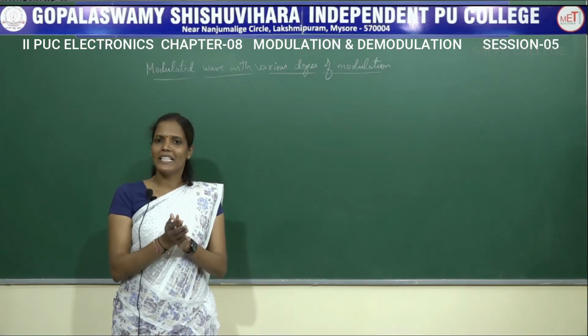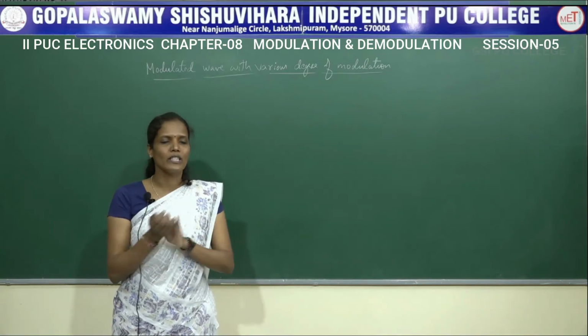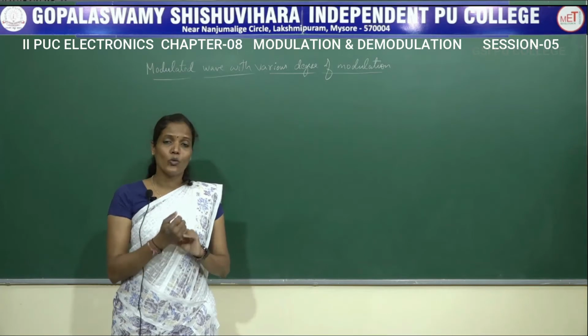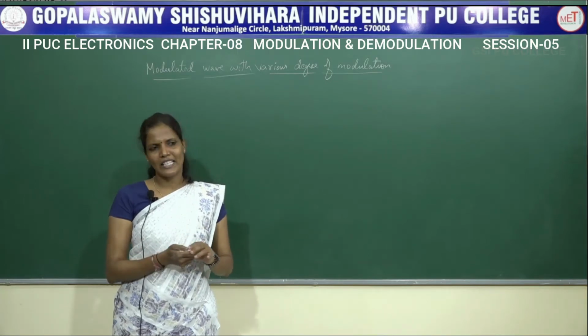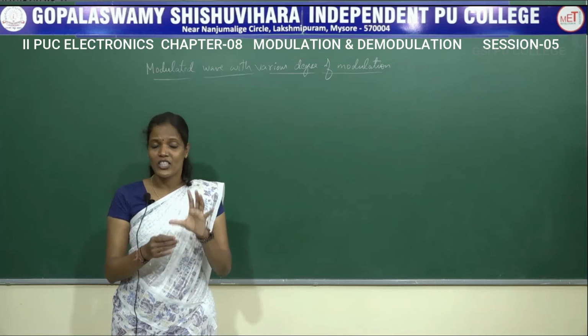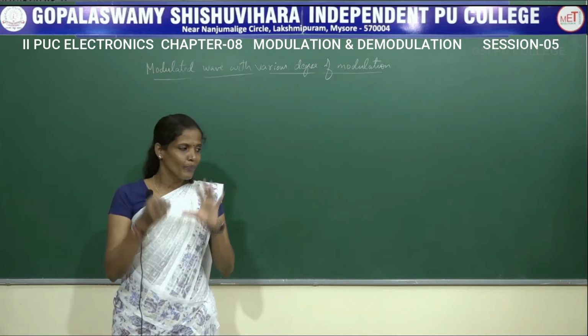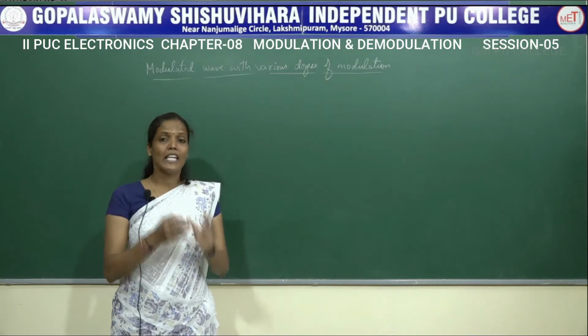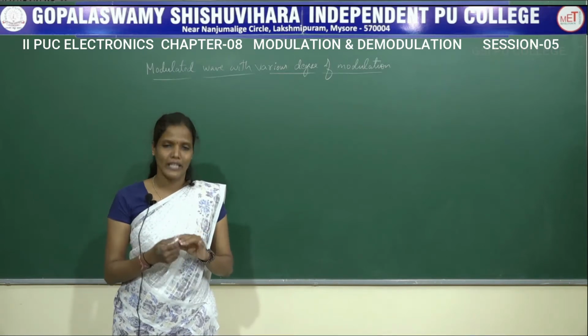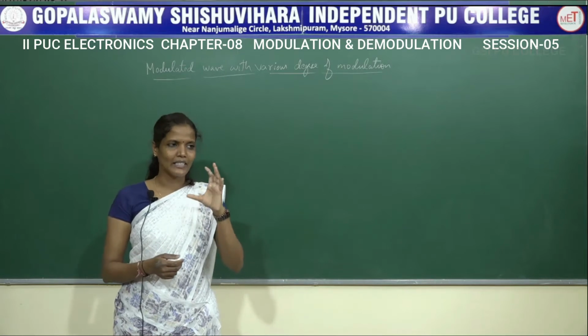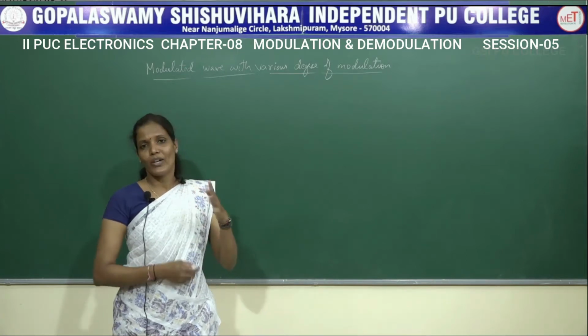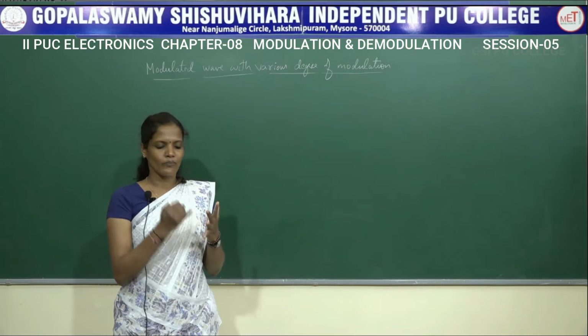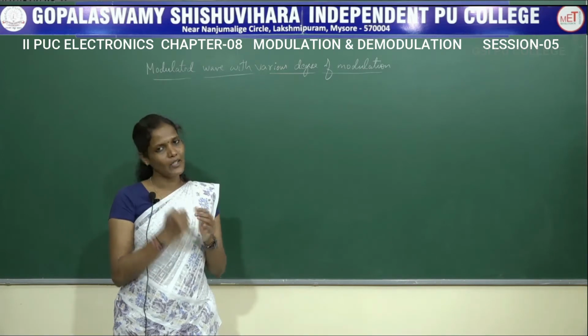If the value of modulation index, that is value of MA, is more than 1, then it is called over modulation. When we say over modulation, there will be distortions in the signal. In this session we are going to see how that distortion will be created if the value of MA is more than 1. So let us take 4 different cases where MA value will be equal to 0, 0.5, 1 and 1.5.